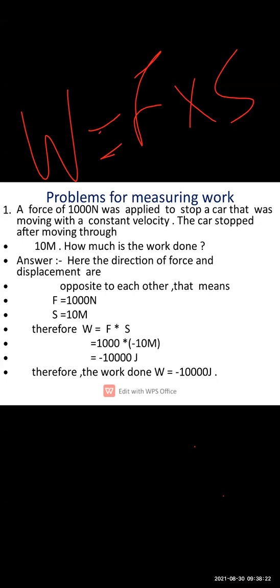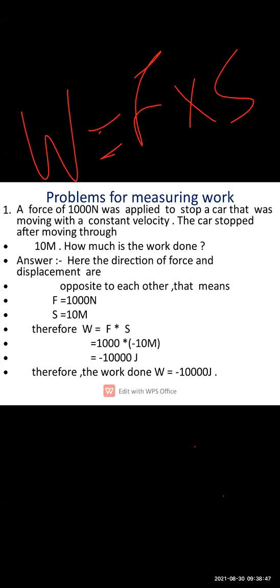The same thing is given in the question. A force of 1000 Newton was applied to stop the car that was moving with a constant velocity, and after applying the brake the car stopped after moving through 10 meter. So the displacement of the car after applying the brakes was 10 meter.